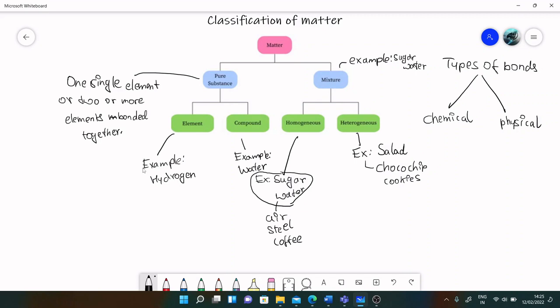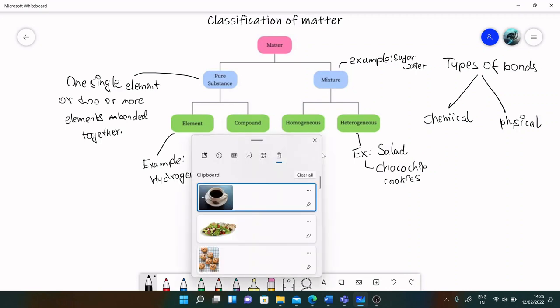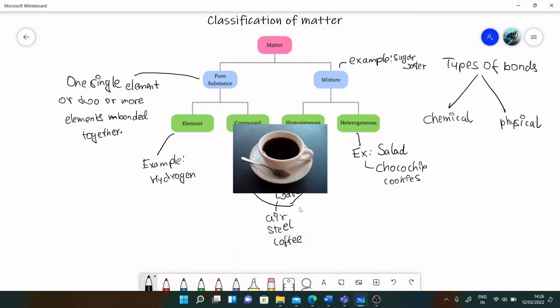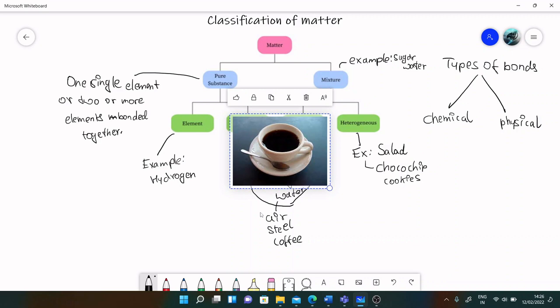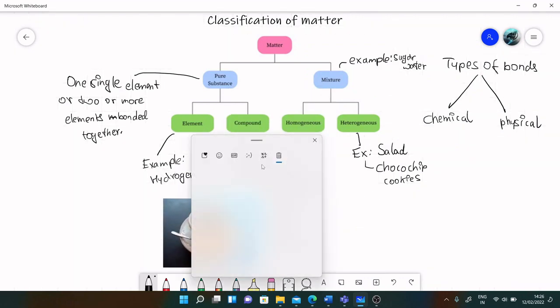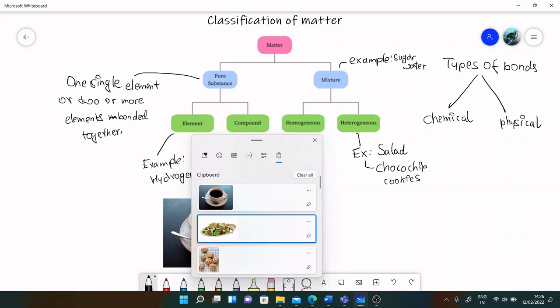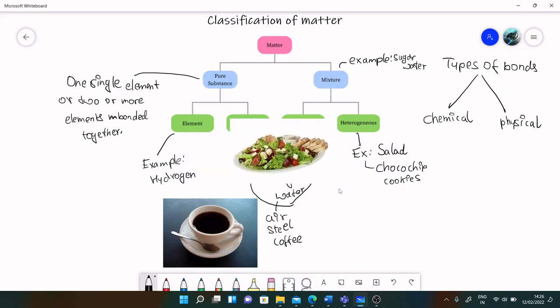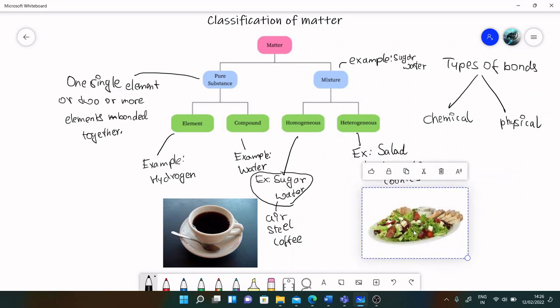Now, more examples of heterogeneous mixtures would be sandwich, pizza, and burger. For reference, let's just compare these. This is our homogeneous mixture here, while this is a heterogeneous mixture.